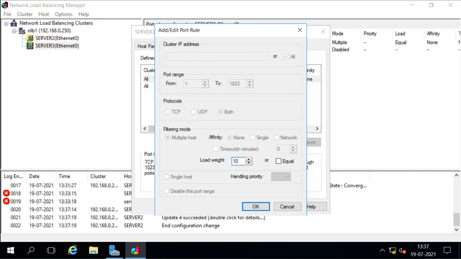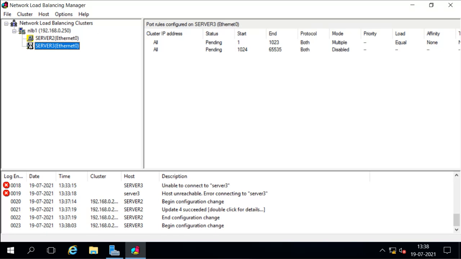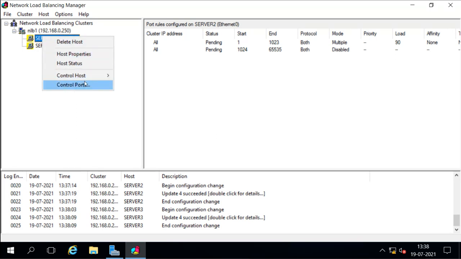Now I gave 90 to the other server, so how much can I give here? 10? No, exactly, it is actually not like that. It is not a 100% division, it is like a percentage. So suppose you have 3 servers, you can give 90% weight to one server, 80% to another server, and 70% to another server. It is just a load weight, so it is not like dividing 100% among multiple servers. I can give 60% here, so 60% weight for this server and 90% weight for this server. So always this server will handle the traffic first.